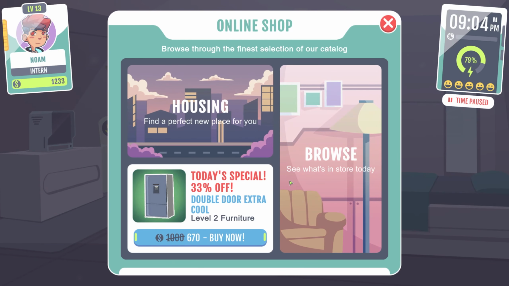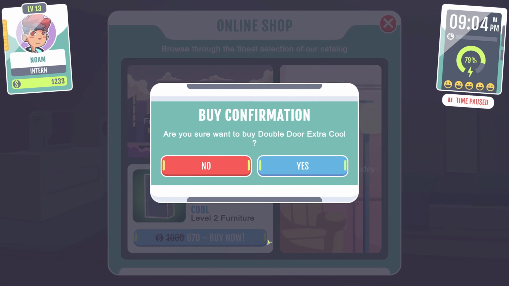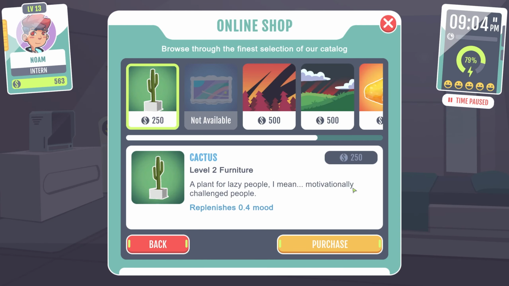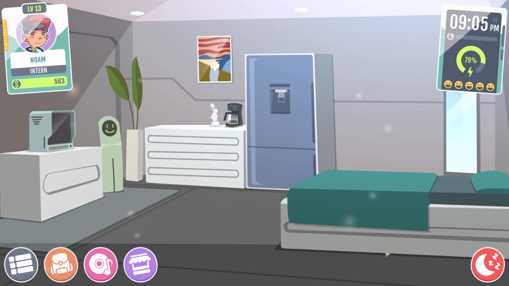Oh, the double door fridge is on sale? Say no more! Oh, look at that. We're living the good life now. Okay, let's sleep.